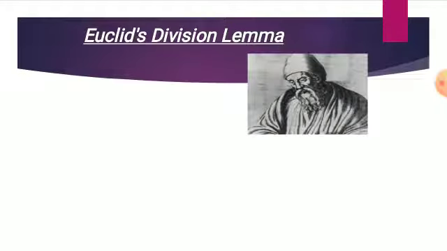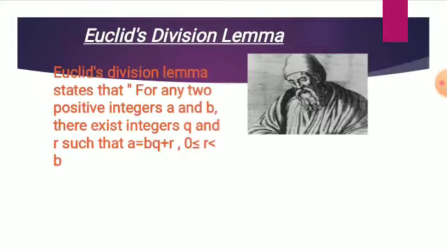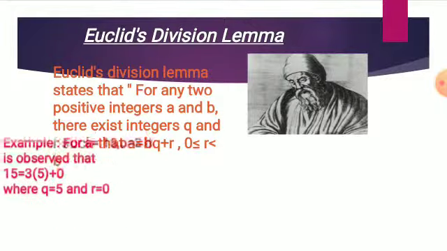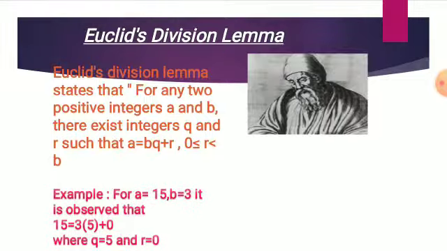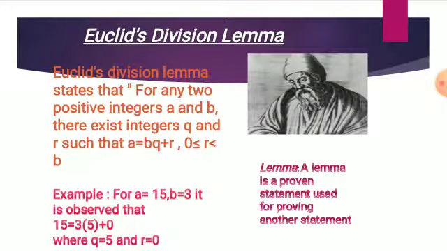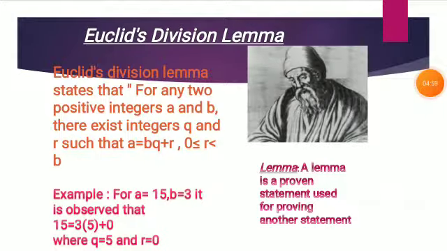Euclid division lemma. Euclid division lemma states that for any two positive integers a and b, there exist integers q and r such that a is equal to bq plus r, where r is greater than or equal to 0 and less than b. For example, if a is equal to 15 and b is equal to 3, then 15 equals 3 into 5 plus 0, where q is equal to 5 and r is equal to 0. A lemma is a proven statement used for proving another statement.